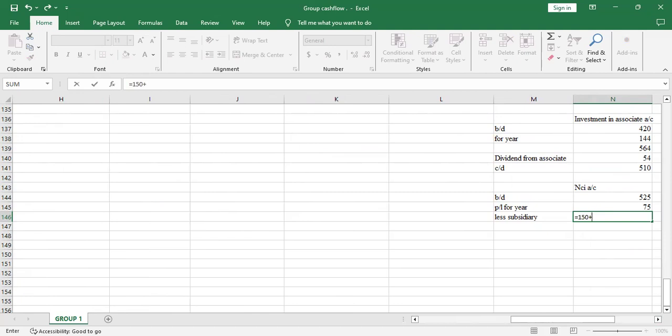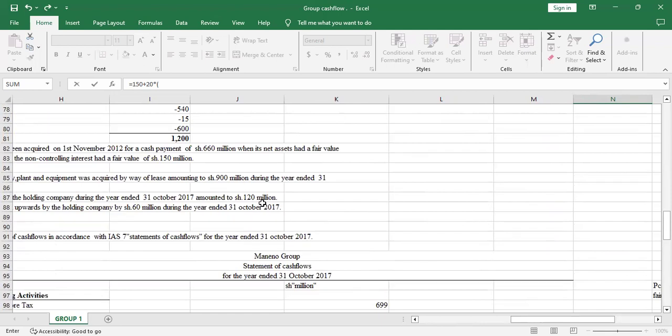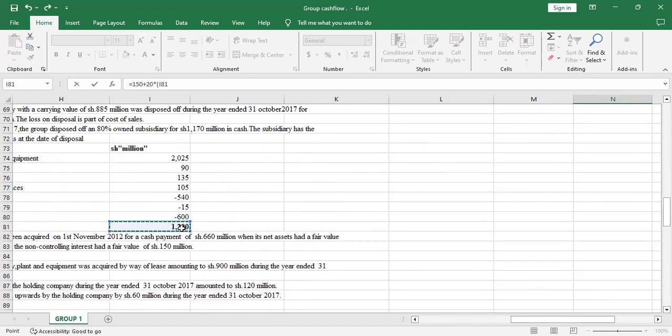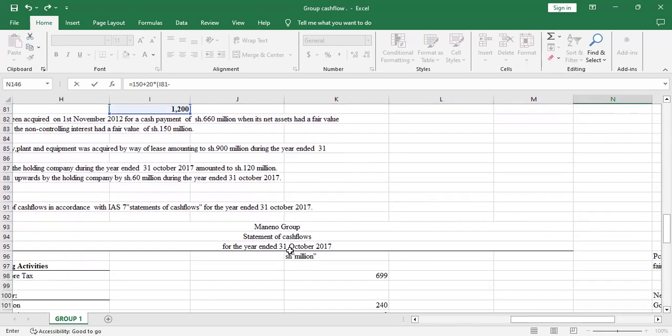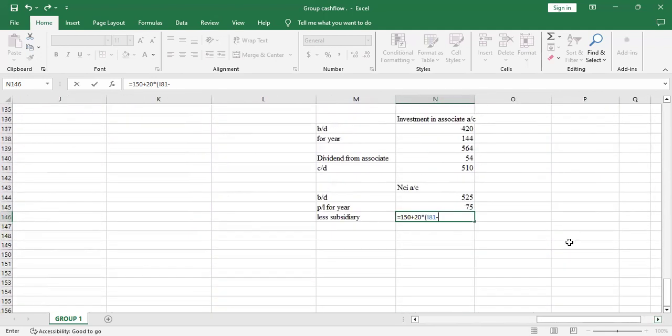Then we add 20% of the net assets of the subsidiary which was disposed, which is 1200, minus the fair value of the net assets when this subsidiary was acquired, which is 675, according to the additional information.